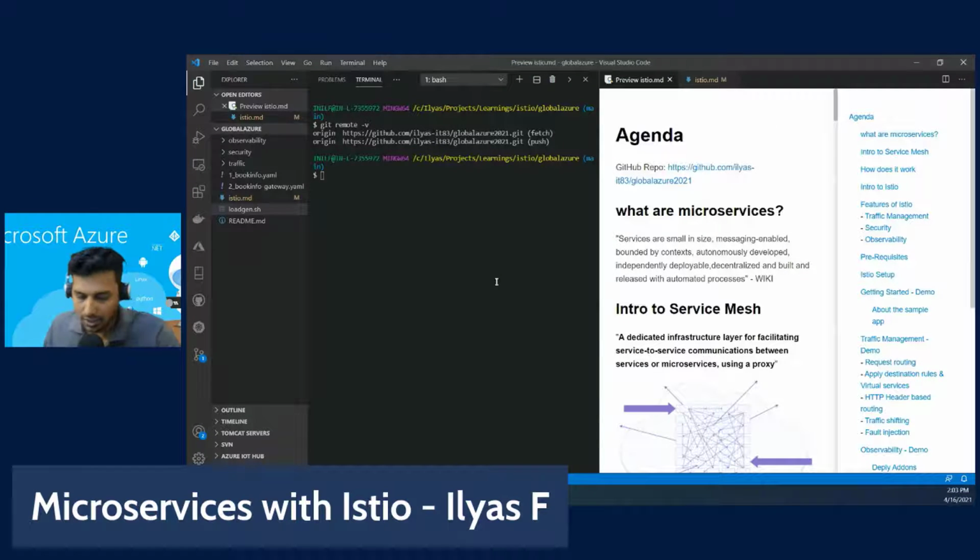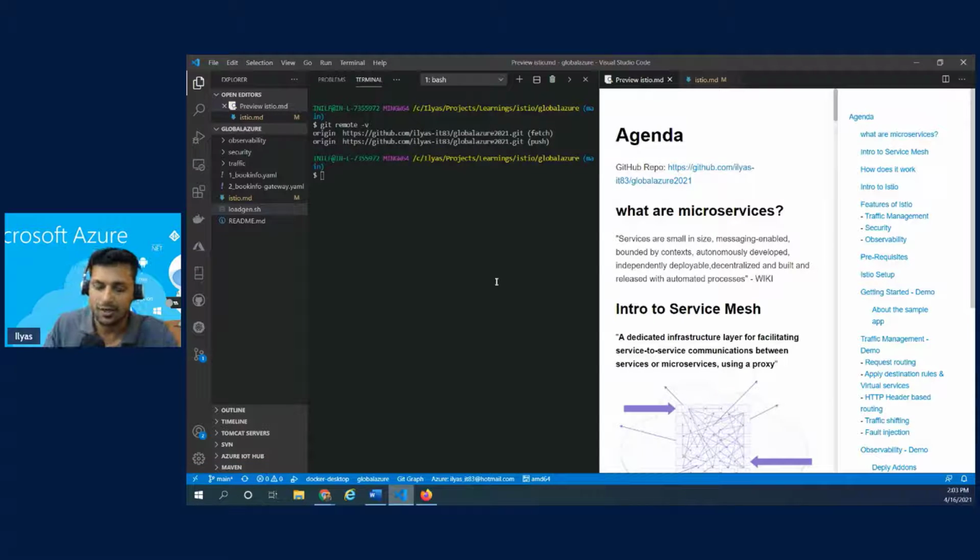All right. Okay. So, like I said, we're going to look at Istio. This is basically going to be an introductory session about Istio and how we could deploy microservices, and what are the challenges that Istio specifically addresses when it comes to developing and deploying microservices on Azure, local or any cloud for that matter. Right.